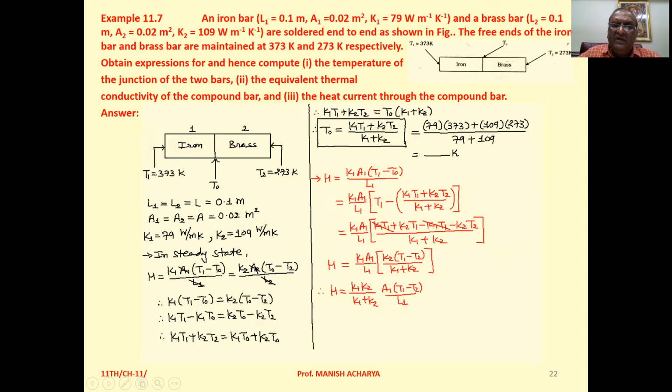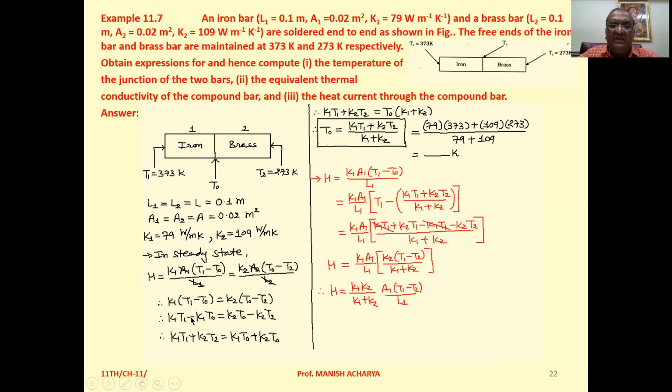Now A1 and A2 are the same, so they cancel. L1 and L2 are also the same, so they cancel. So we can write K1 into T1 minus T0 equal to K2 into T0 minus T2. Simplify both sides.